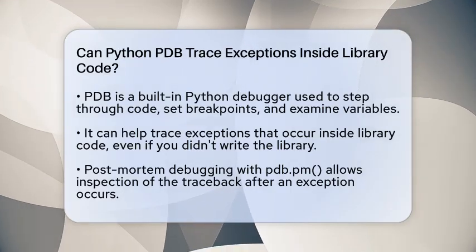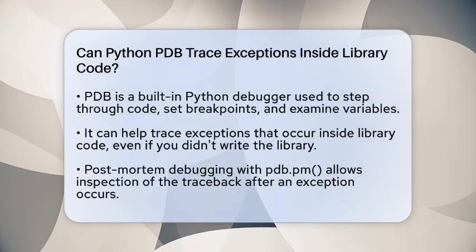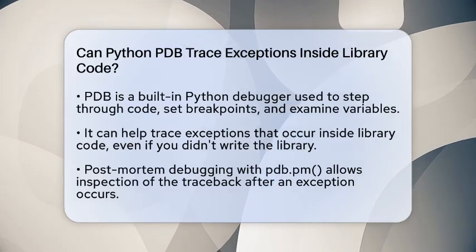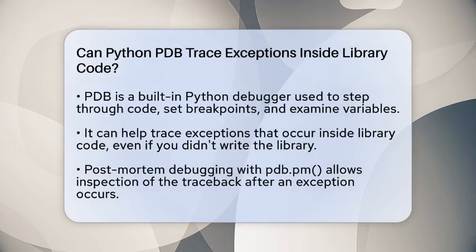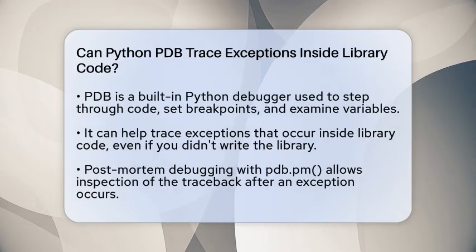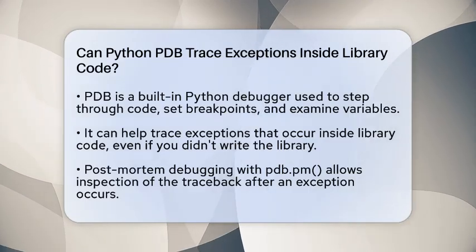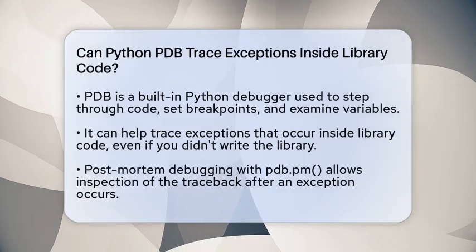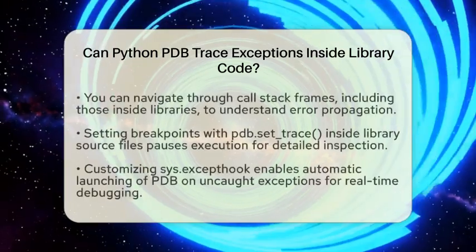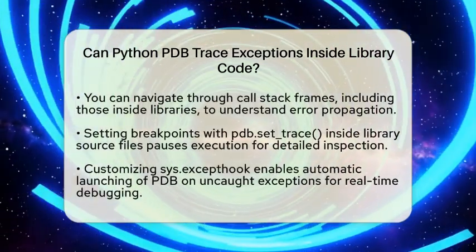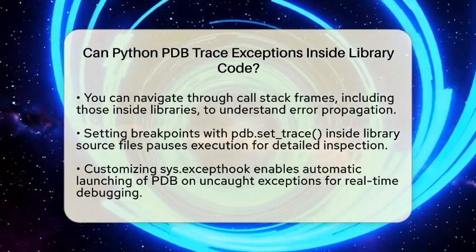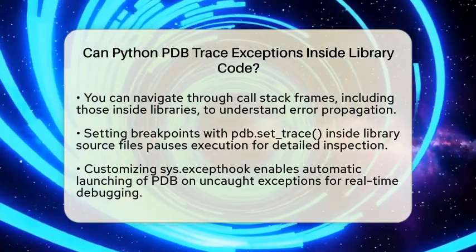You can call pdb.pm() after an exception to inspect the traceback. This lets you see all the frames in the call stack, including those inside the library functions. You can navigate up and down these frames to understand how the error propagated. This is especially helpful when you don't have direct control over the library code but need to see what went wrong.